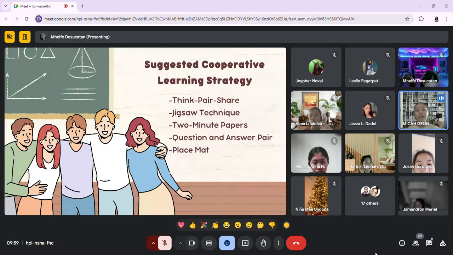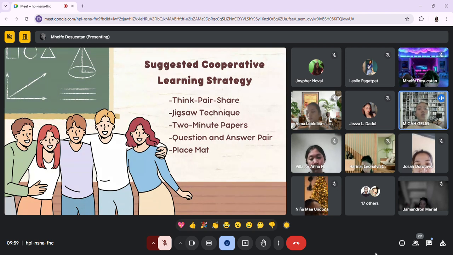Right. So the placemat strategy promotes inclusivity and ensures that all students contribute to the group ideas. So it fosters collaboration by giving each student a space on the sheet to add their thoughts. So this strategy encourages creativity also, and teamwork, and the ability to synthesize diverse ideas into a cohesive plan.